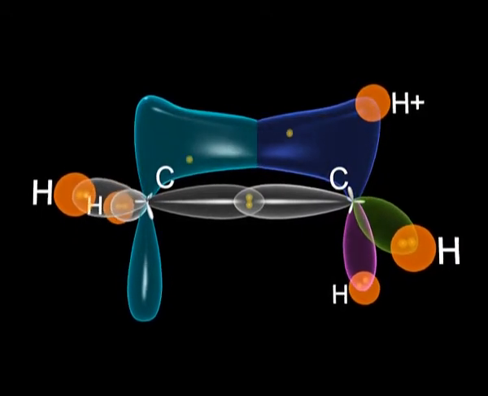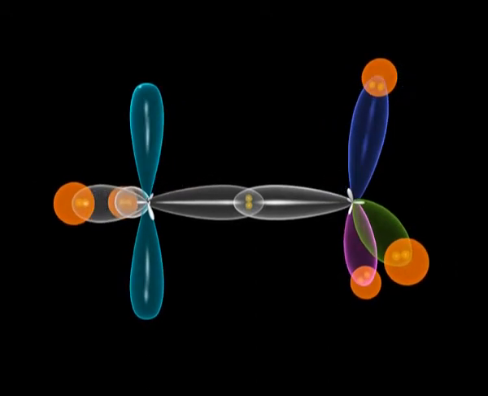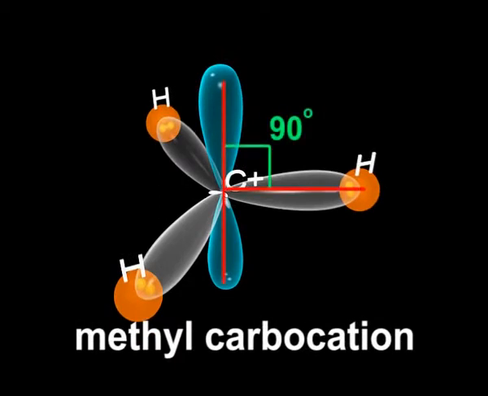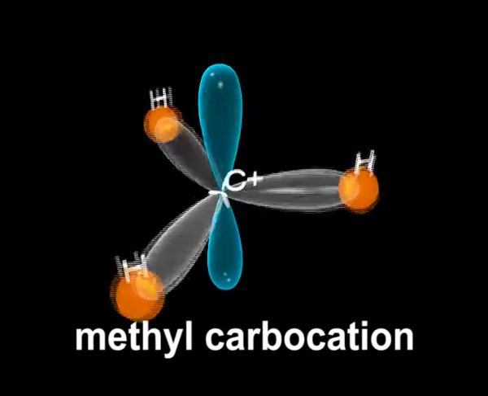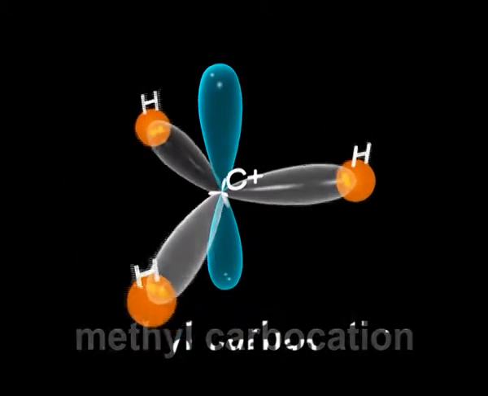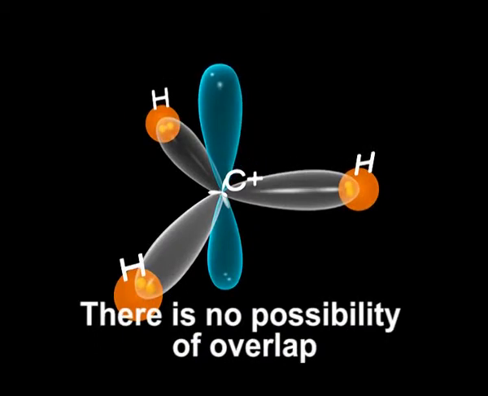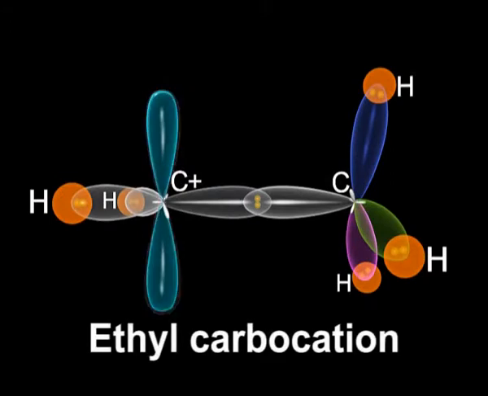Let us now learn about the relative stability of carbocations. In case of a methyl carbocation, all sigma bonds are perpendicular to the p orbital. Let us have a look at them one by one. There is no possibility of overlap. Let us now take the example of ethyl carbocation.